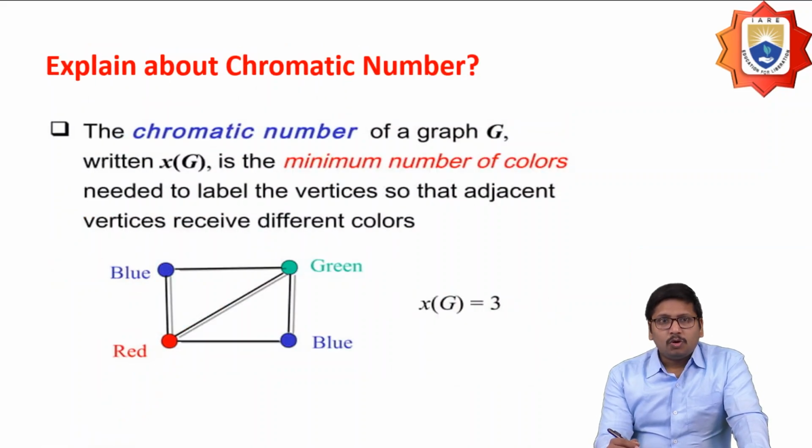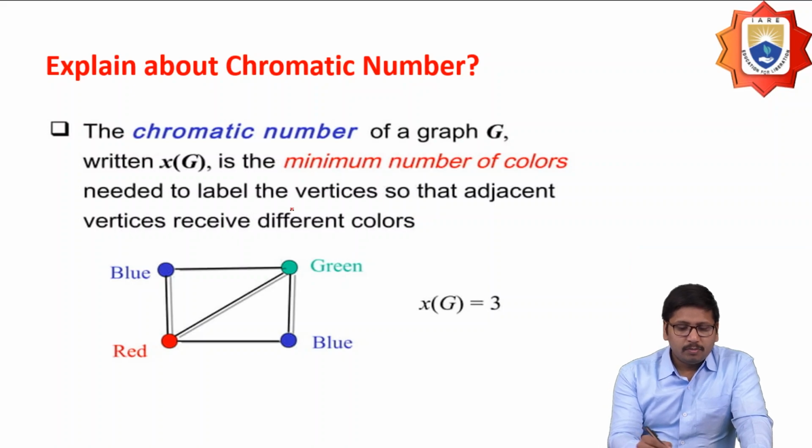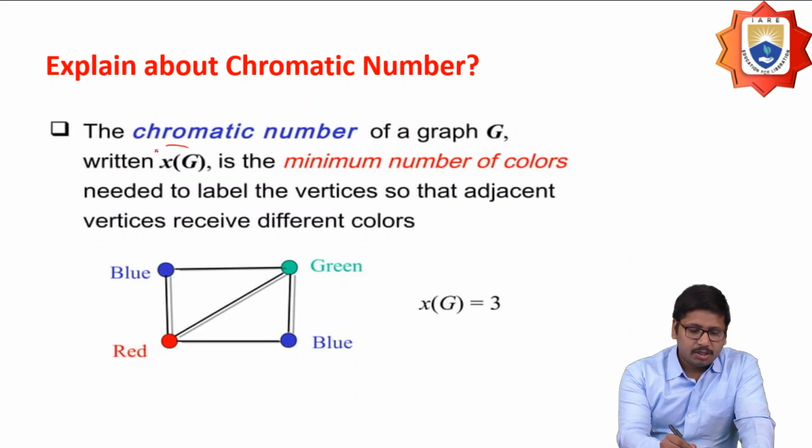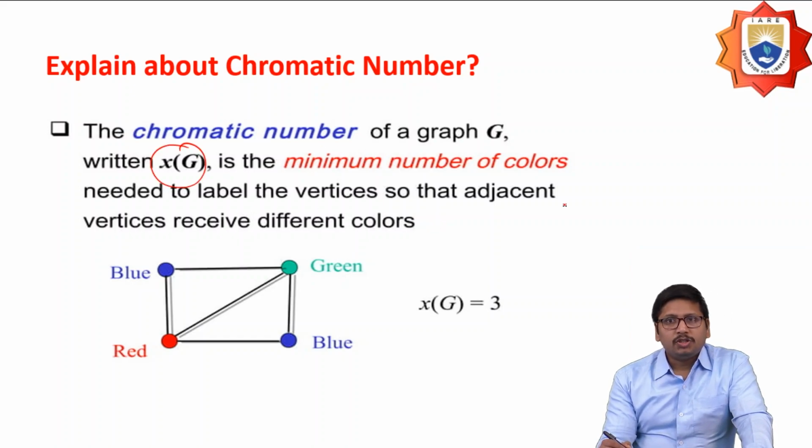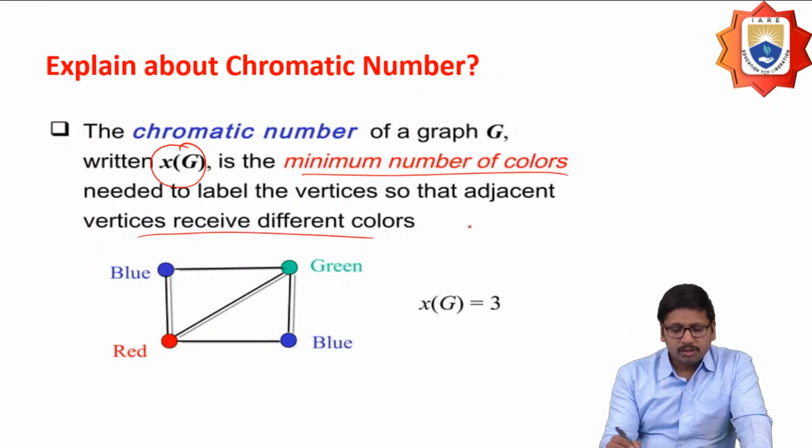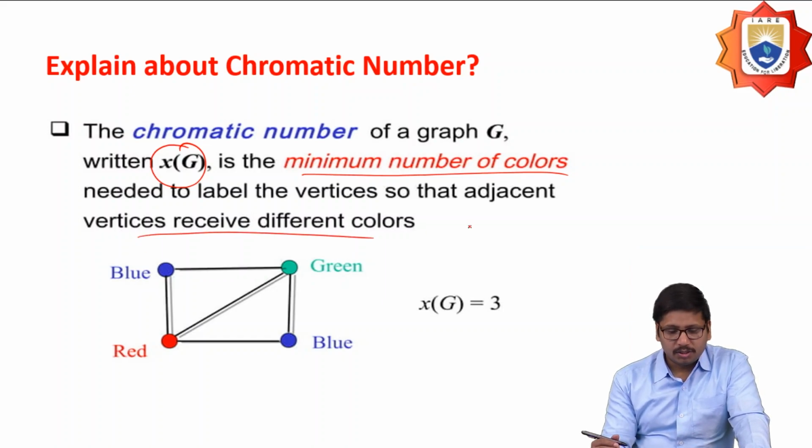And next one is chromatic number. So the chromatic number of the graph is going to be represented as χ(G). That should be the minimum number of colors that are going to be needed to label the vertices so that the adjacent vertices receive different colors.